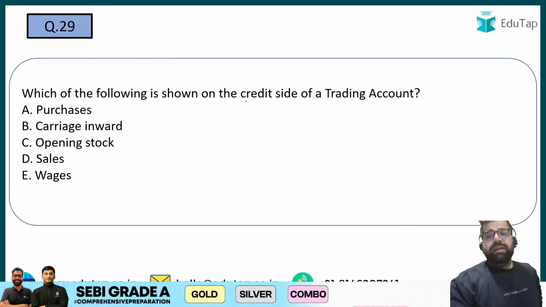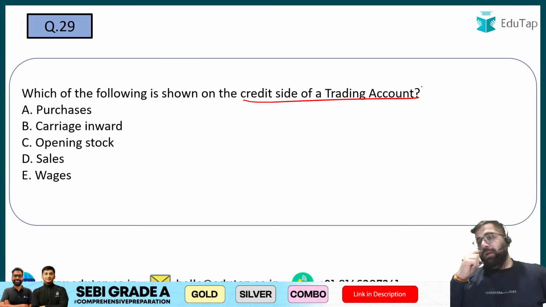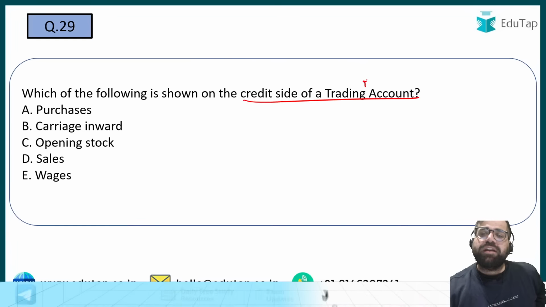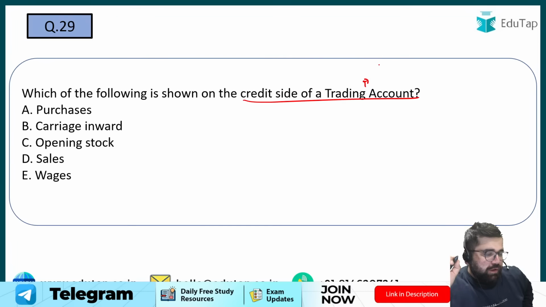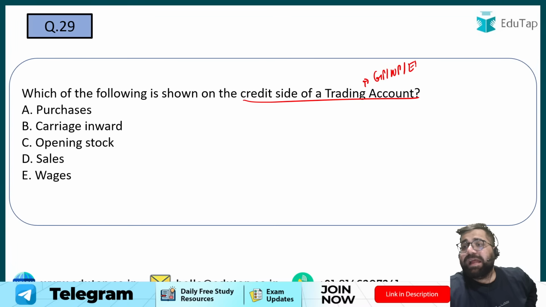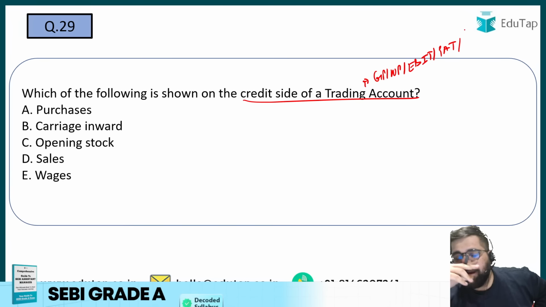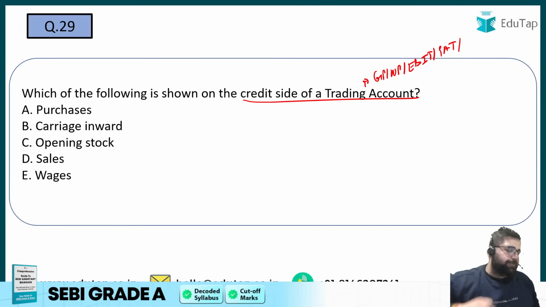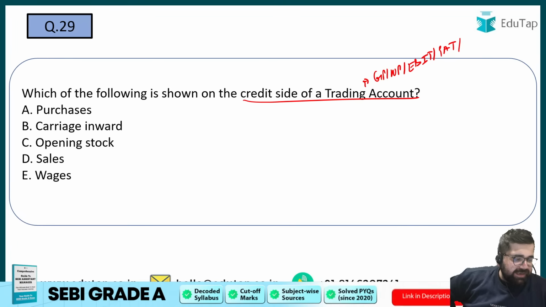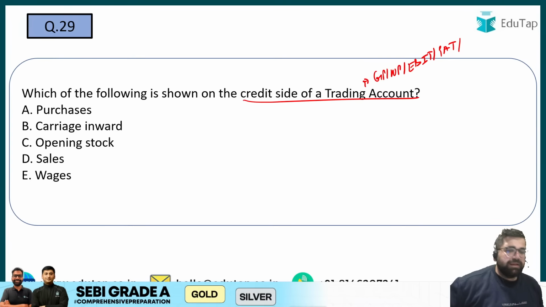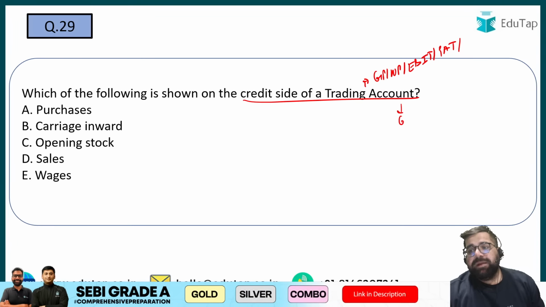Which of the following is shown on trading account? Tell me what profit you get in a trading account, by the way. Is it gross profit? Is it net profit? Is it your EBIT? Is it your profit before tax, profit after tax? Which kind of profit will you get if you are making a trading account? Yes, you will make your gross profit.